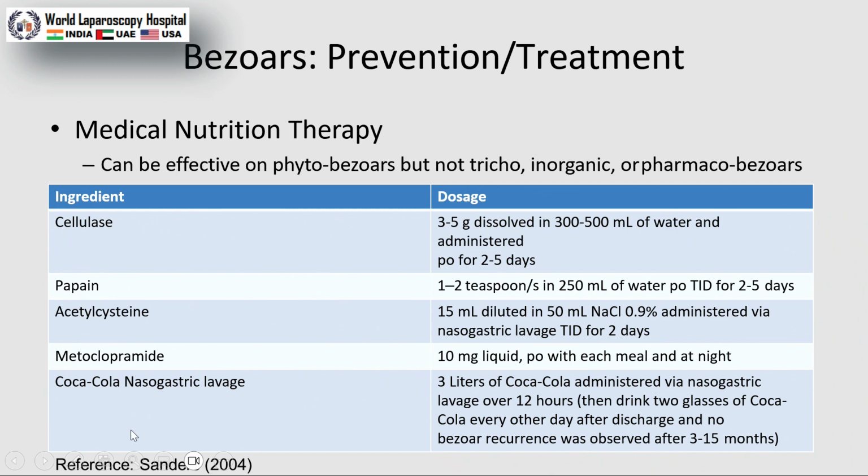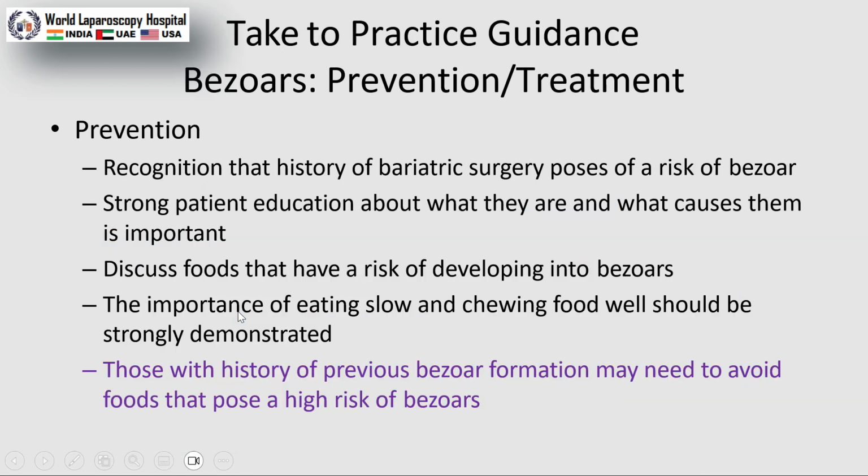There are different kinds of treatment modalities, and medical nutrition therapy is available for bezoar treatment. How to prevent? First of all, pre-surgery counseling is very important. Next, discuss foods that have a risk of developing into bezoar, like coconut and popcorn. We have to teach the patient not to take all these foods for a few days after the surgery.